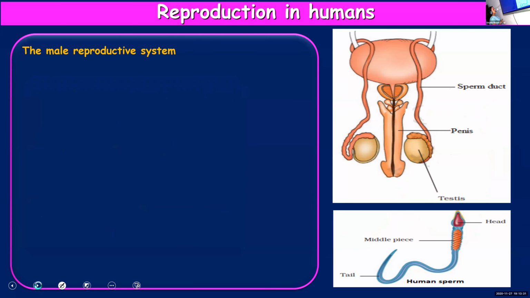Okay, now we are going to learn about the reproduction taking place in human beings. In human beings, sexual reproduction takes place. So in the beginning, I told there'll be male and female reproductive organs which will produce the corresponding gametes. So male reproductive organ will produce male gametes. Female reproductive organ will produce female gametes. Okay. So first we will learn about male reproductive system.